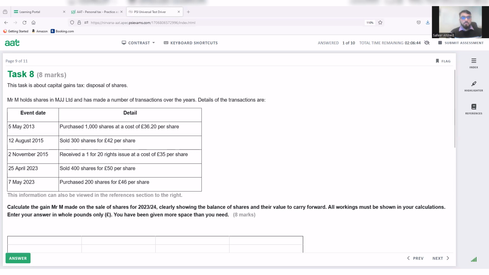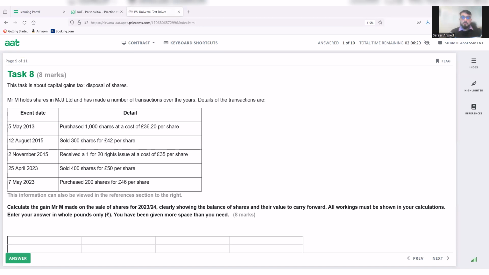Now, if you think about this question, we can clearly see that 200 shares the person has acquired within 30 days. So remember, there is no same-day acquisition, but there are 200 shares acquired. I'm talking about the final selling transaction, which sold 400 shares for £50 per share. That's the one on 25th of April 2023.